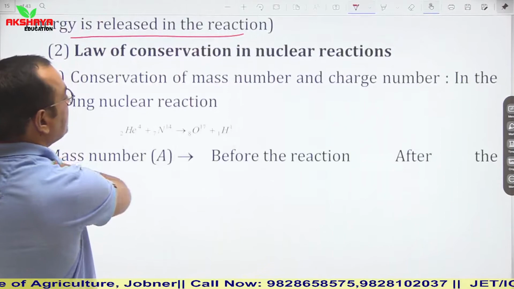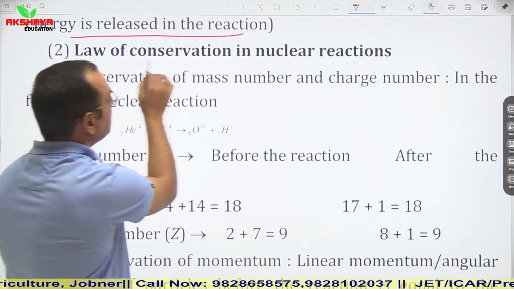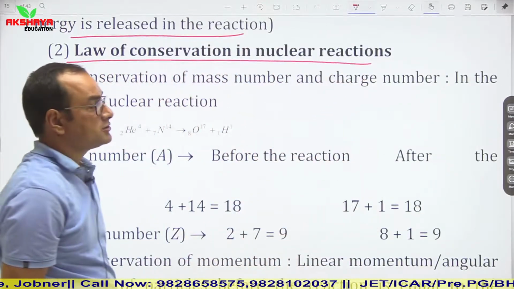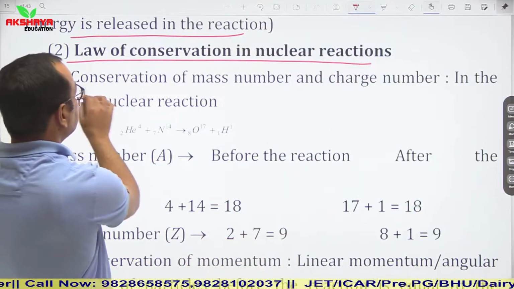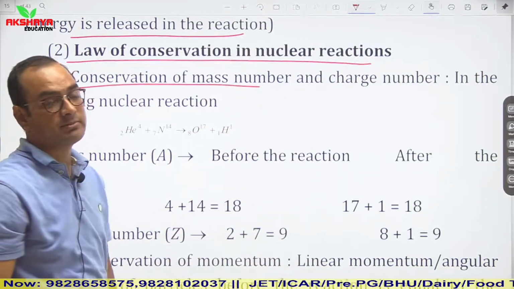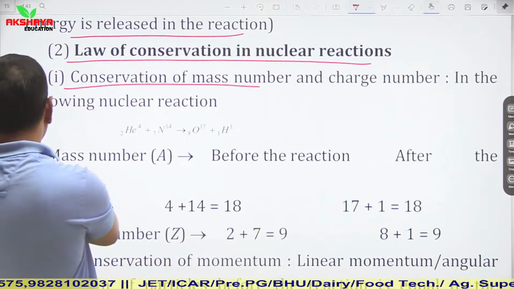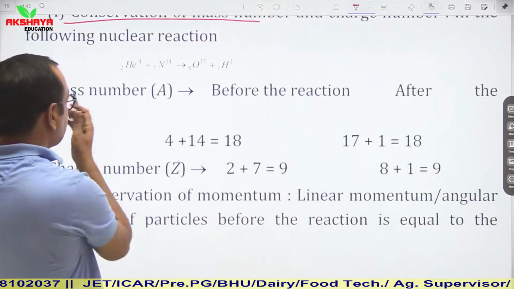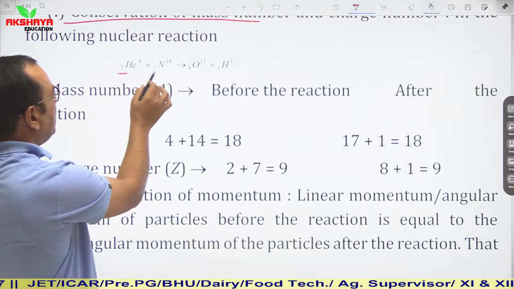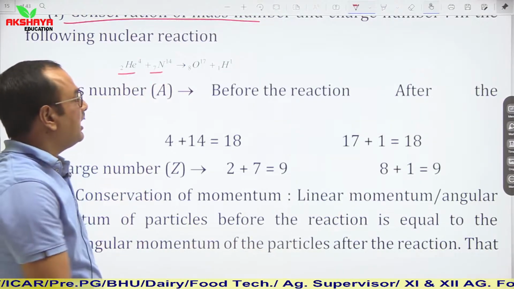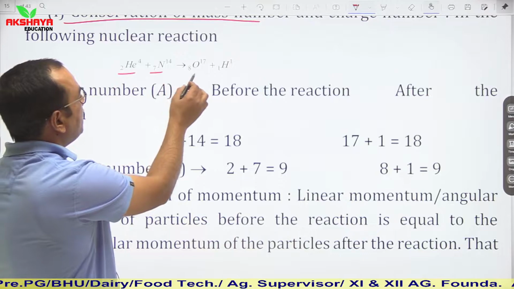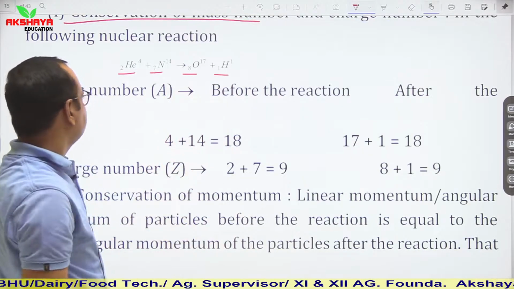Law of conservation in nuclear reactions. First of all, let us talk about conservation of mass number and charge number. In the following nuclear reaction, helium and nitrogen are reacting with each other and they form oxygen and hydrogen.